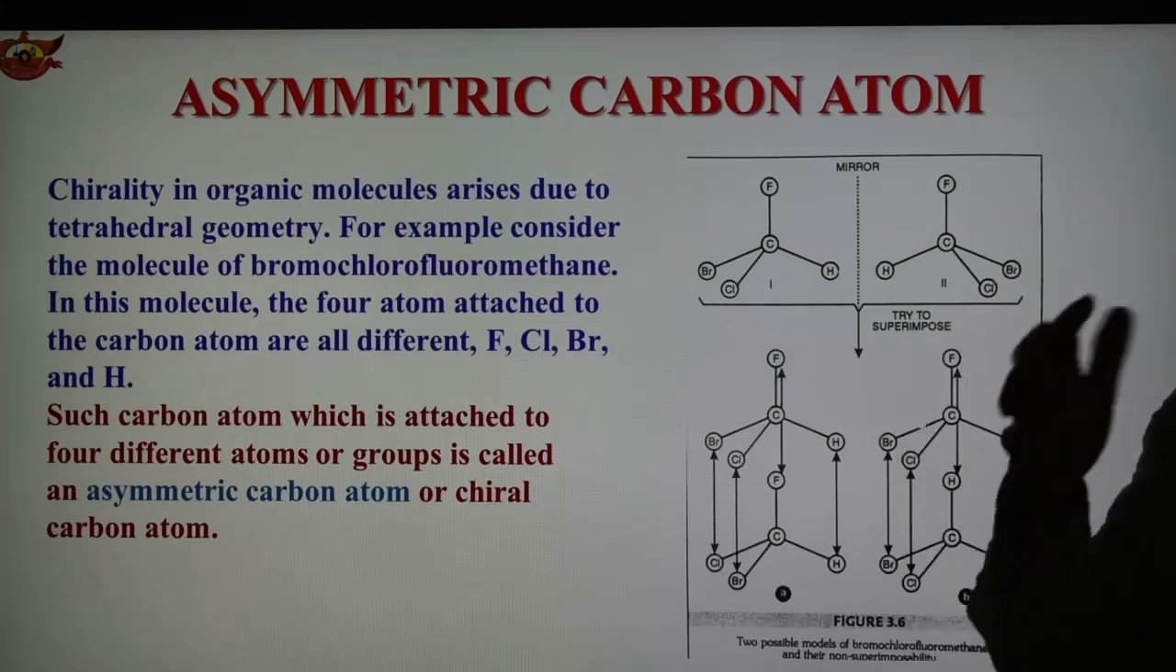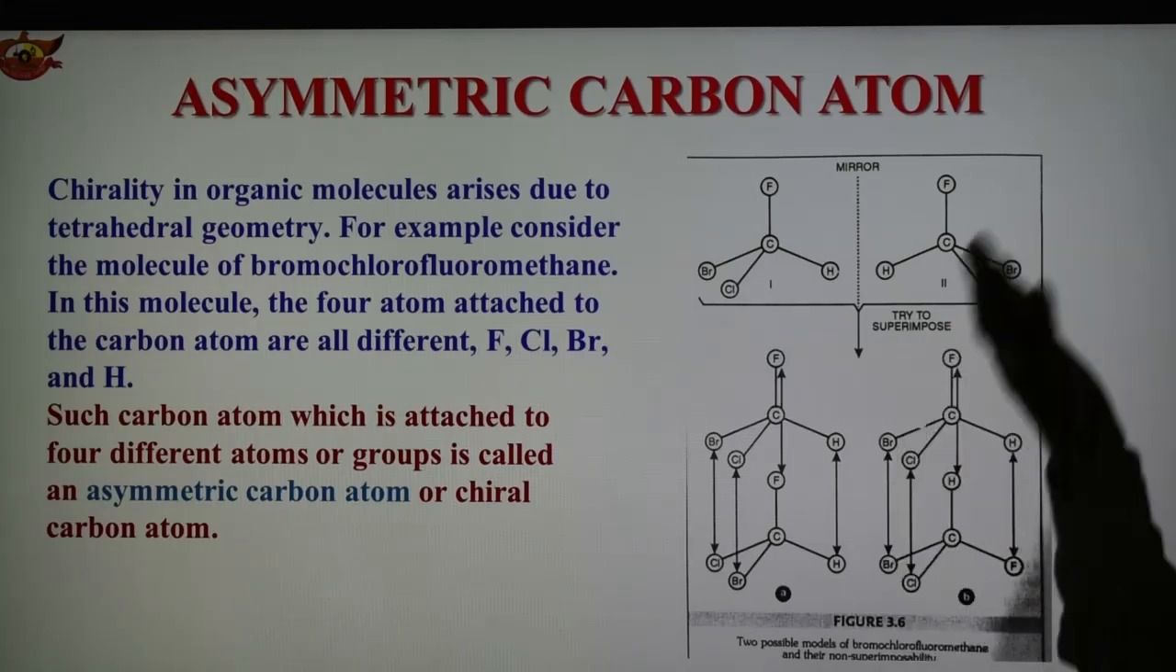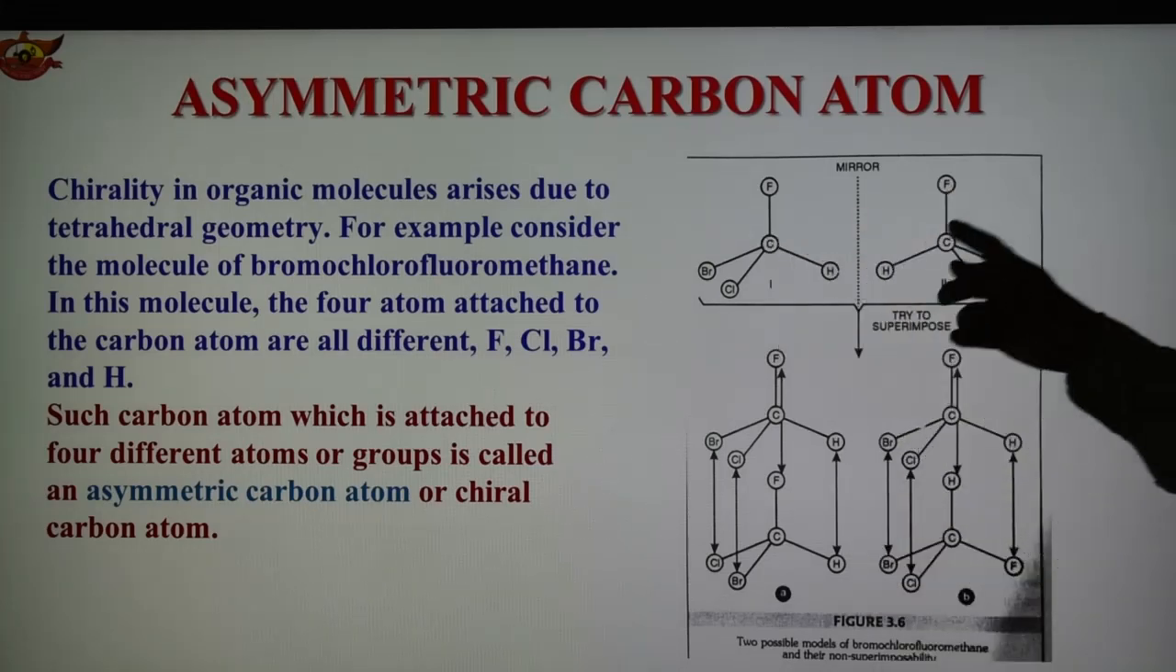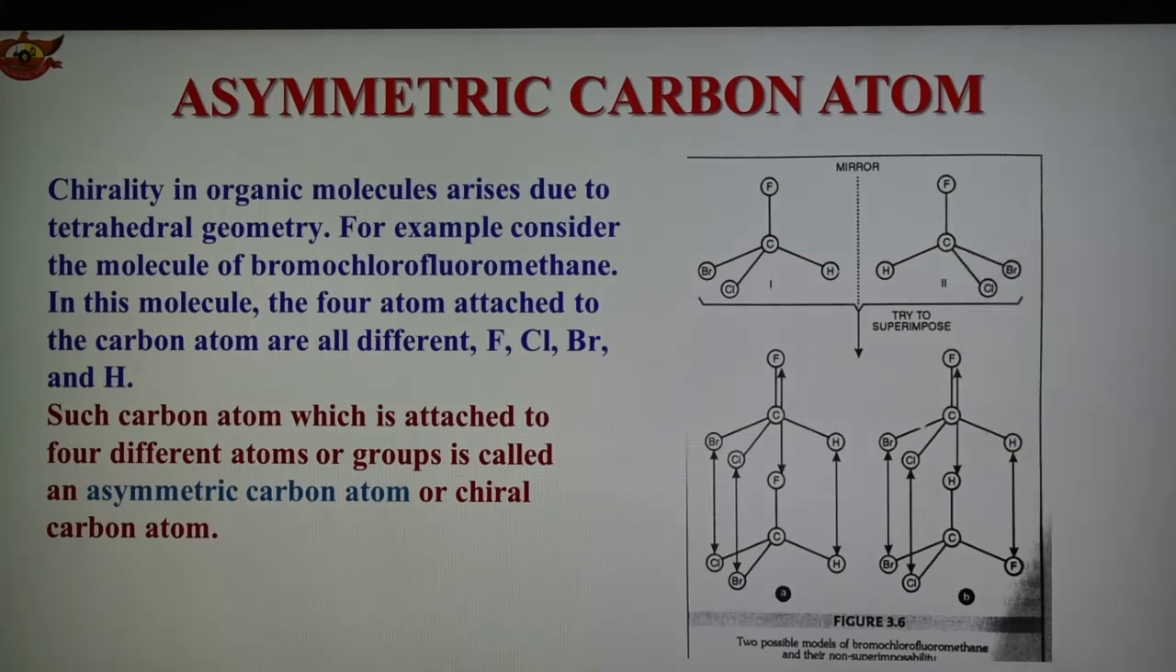What is an asymmetric carbon atom? When the carbon is attached to 4 different atoms or groups, that carbon is known as an asymmetric carbon atom. Here one example is given and its mirror image, and such a carbon atom which is attached to 4 different atoms or groups is known as the asymmetric carbon atom or chiral carbon atom. It may also be noted that it is this carbon which makes the molecule chiral. Because of the presence of the asymmetric carbon atom, the molecule is chiral.